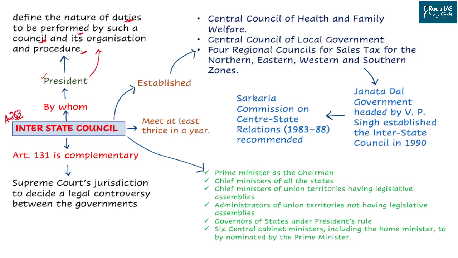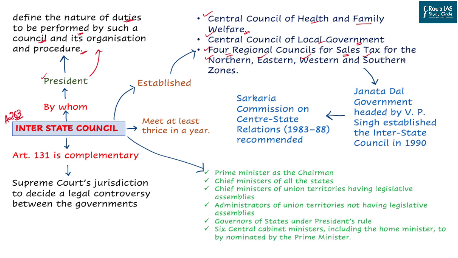After the enforcement of the Constitution, the President has established three important councils. The first one was with respect to health and family welfare, where state and center would discuss these two important aspects. The second one was on local government, and the third one was four regional councils with respect to North, East, West and South India in terms of sales tax. However, all these three councils were not permanent.